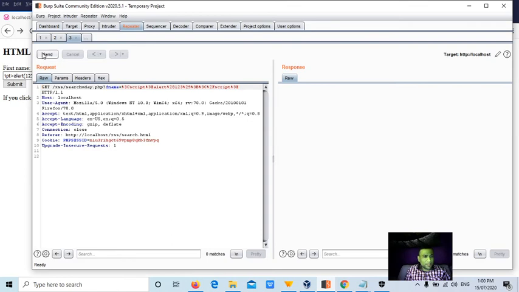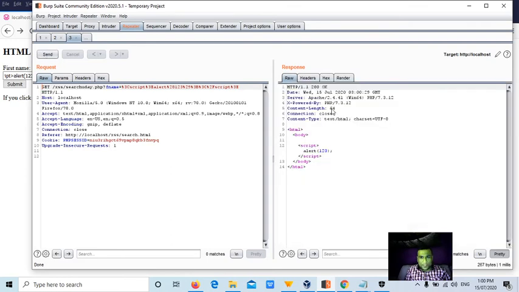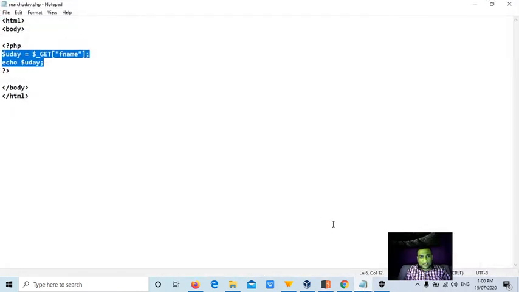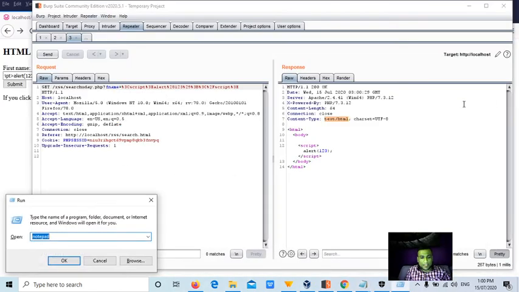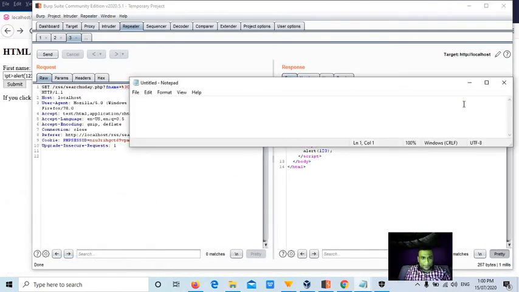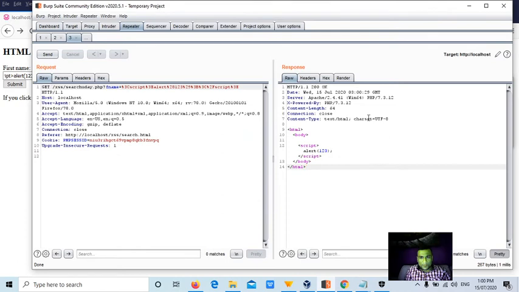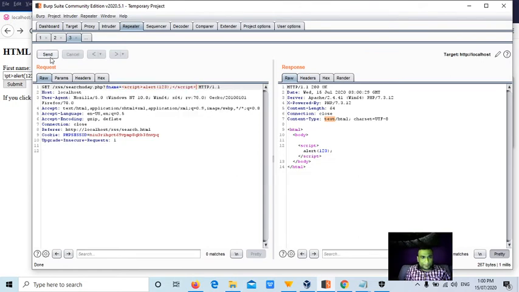Content type will be HTML by default for most sites, but sometimes websites will be very smart. They will make sure that the content type is JSON. If the content type is JSON, even though you enter the script tags like this, the script will be reflected back, guys.